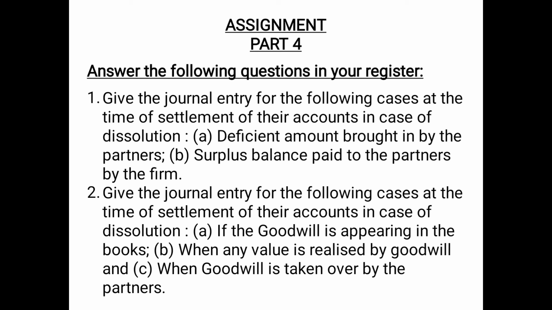So entry here will be cash or bank account debited to realization account since goodwill is already transferred to realization account. And case C, when goodwill is taken over by the partners. So in this case, the entry will be partners capital account debited, because since the partner is taking the asset, therefore the capital balance would decrease. Therefore, it will carry a debit balance to realization account since goodwill is already transferred to realization account.